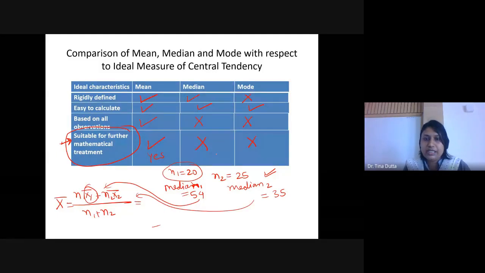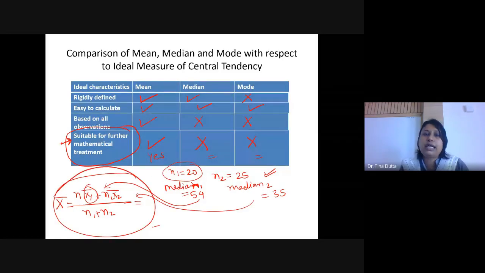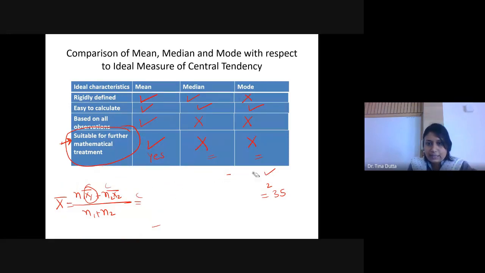All right. Median and mode are not suitable for further mathematical treatment because there is no such formula where you can calculate the median or mode of the combined series or pooled series. All right. So I hope it is clear now.